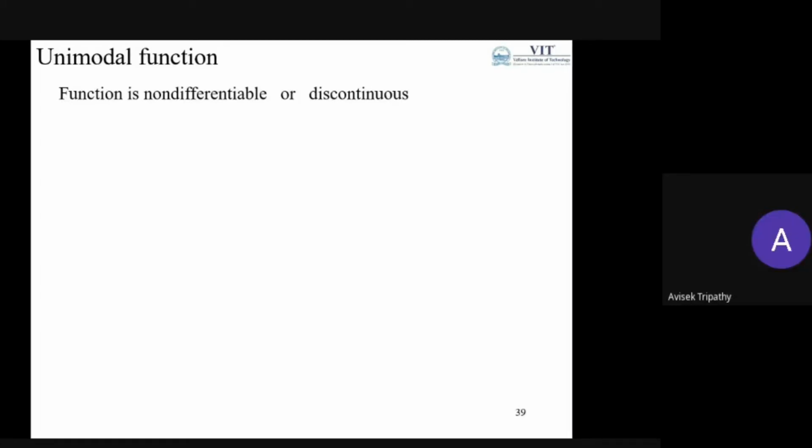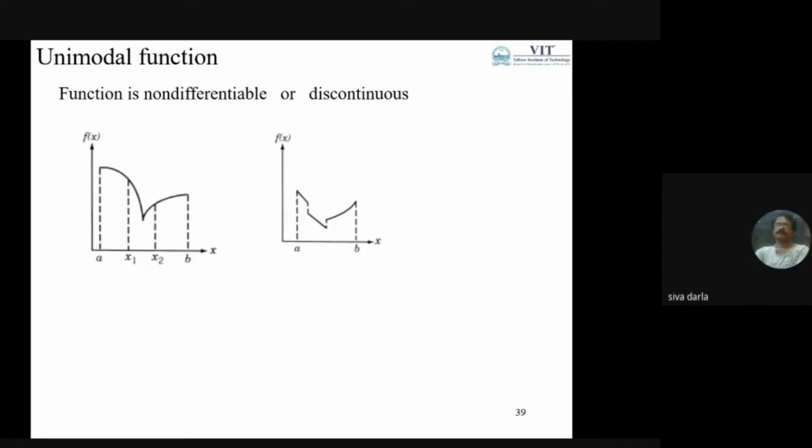Sir, there is a question from Smita Nair. She has asked, is relative minima and local minima the same thing? Relative and local minima are based on the vicinity of the point.